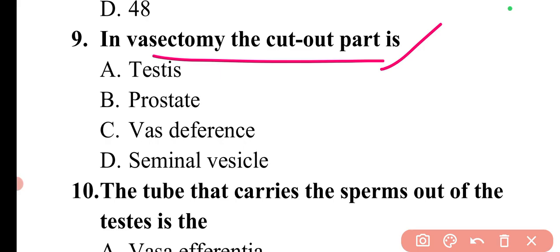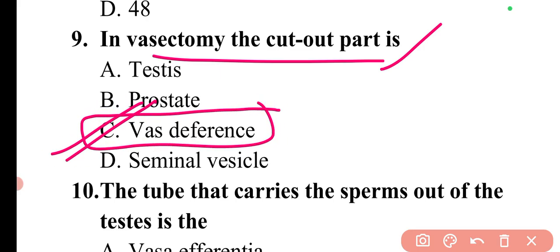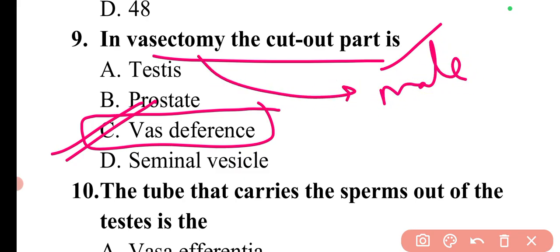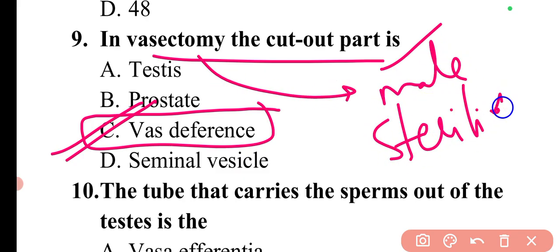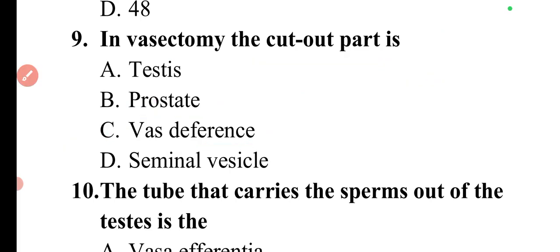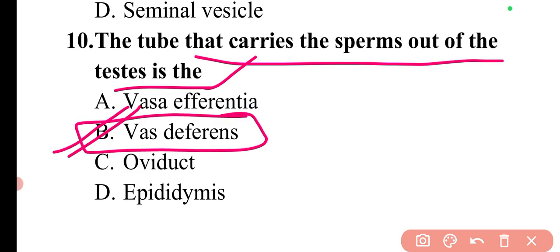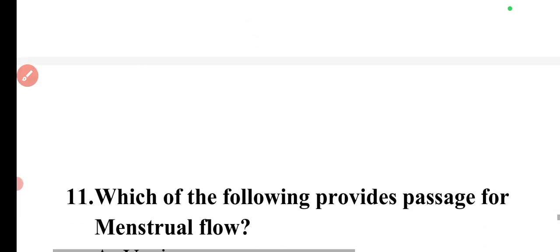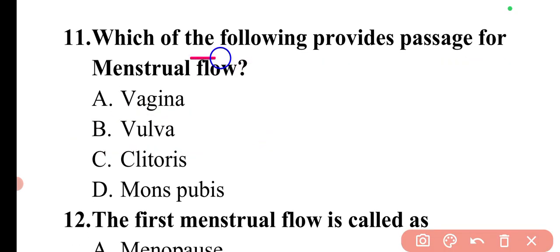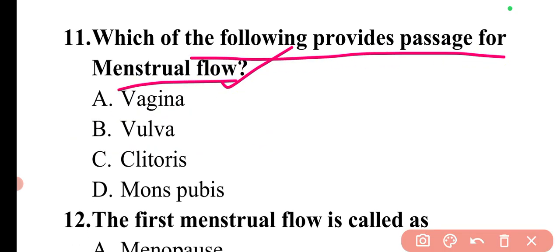Next question is, in vasectomy the cut out part is. In vasectomy the cut out part is the vas deferens. So here option C is correct, and it is a male sterilization process. Then next question is, the tube that carries the sperm out of the testis is the. So the tube that carries the sperms out of the testis is the vas deferens only. So here option B is correct. Next question is, which of the following provides passage for menstrual flow? So the passage for menstrual flow is provided by the vagina. So here option A will be the correct answer.